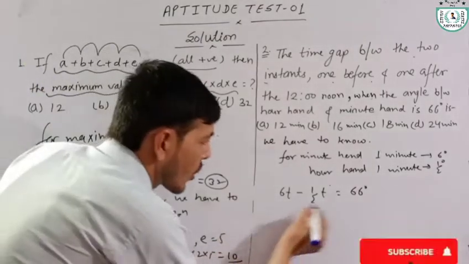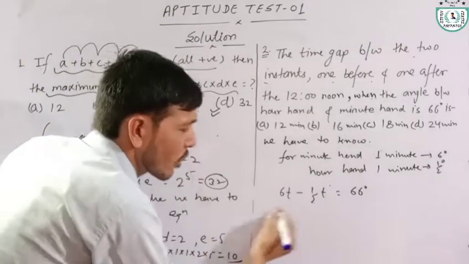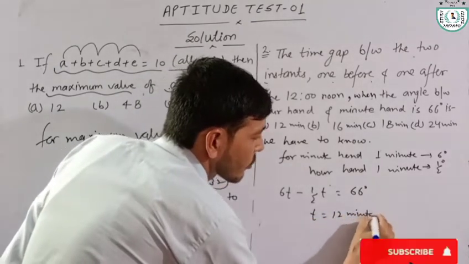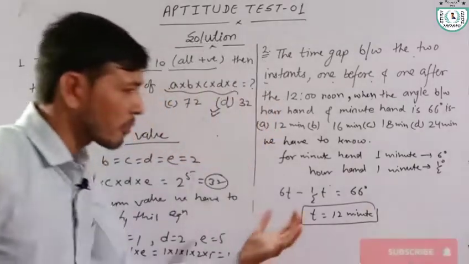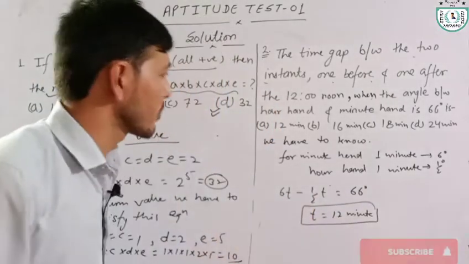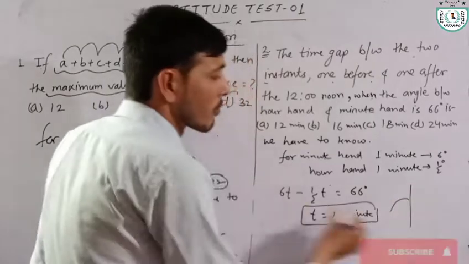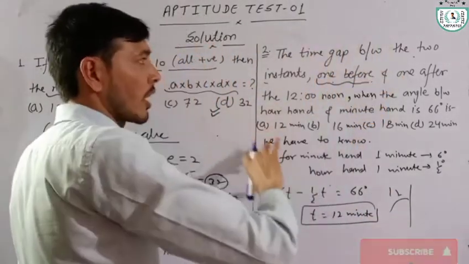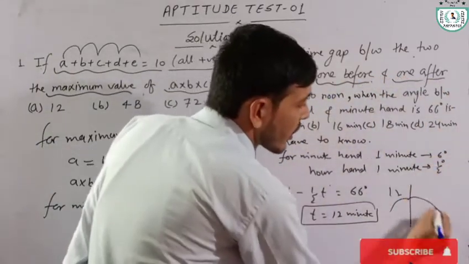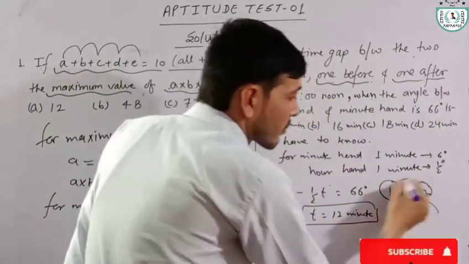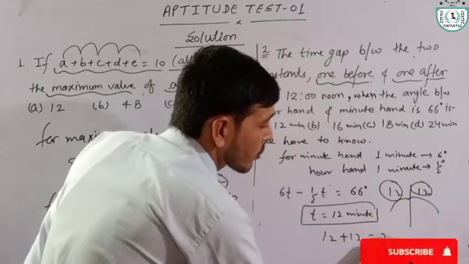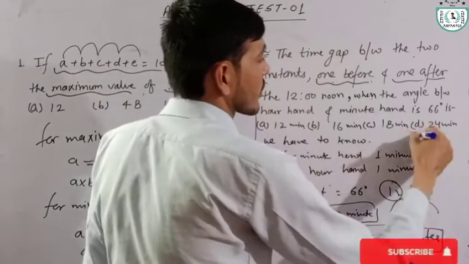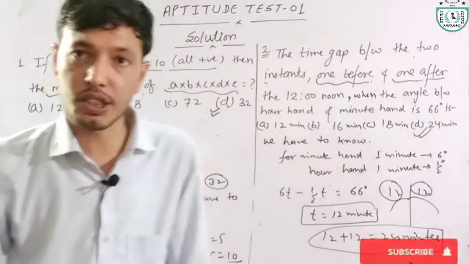After solving this, we have t is equal to 12 minutes. These 12 minutes are before 12 noon. Okay, the time is given before 12 noon and after 12 noon, so equal time, 12 plus 12 is equal to 24 minutes. 24 minutes is the correct answer of this question.